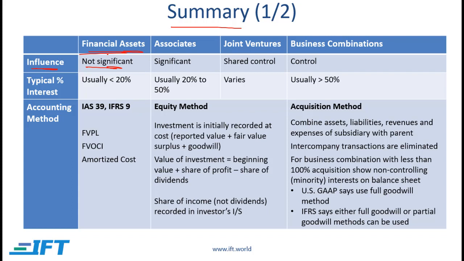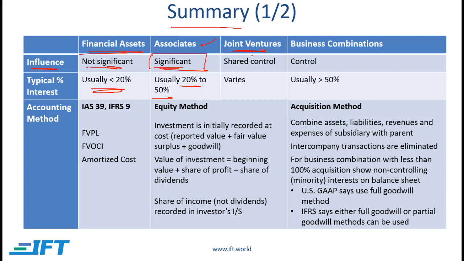So for example, if a company buys shares or bonds issued by another company, that would be a financial asset. Typically, the interest is less than 20%. If the influence is significant, then the investment is categorized as an associate company, and here generally the interest is between 20% to 50%. But the key point has to do with influence. At times the interest might be slightly less than 20%, but if the influence is significant, perhaps through representation on the board of directors, then the investment will be categorized as an associate company.